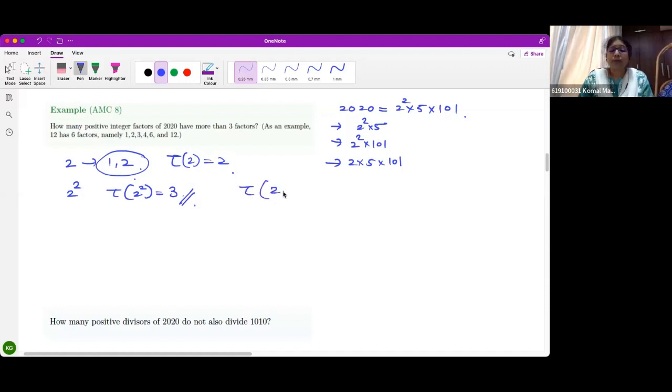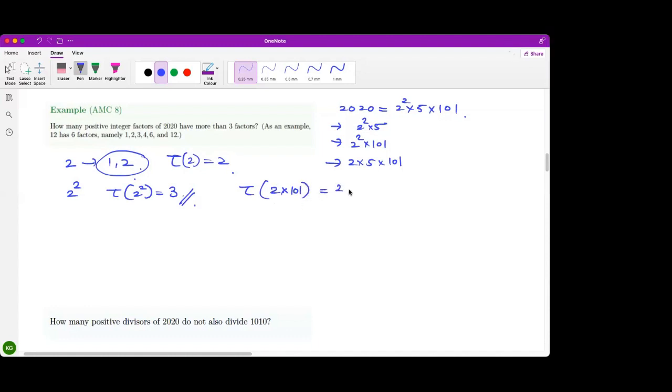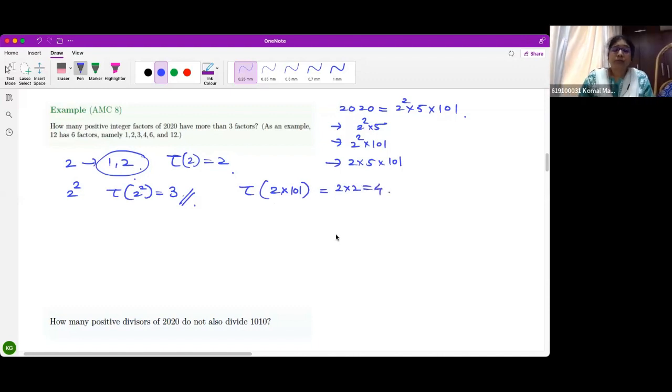And if I take tau of 2 different primes, then the condition is more than 3 factors. So we won't consider this. But you can see that maximum numbers will have more than 3 factors. So rather than counting how many numbers have more than 3 factors, we better count the numbers which have less than or equal to 3 factors and cancel that. That is the idea.